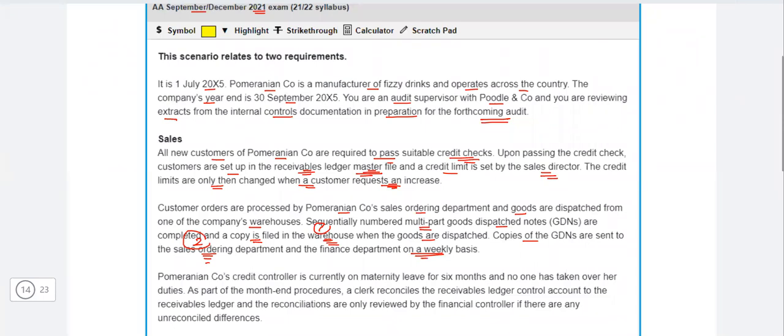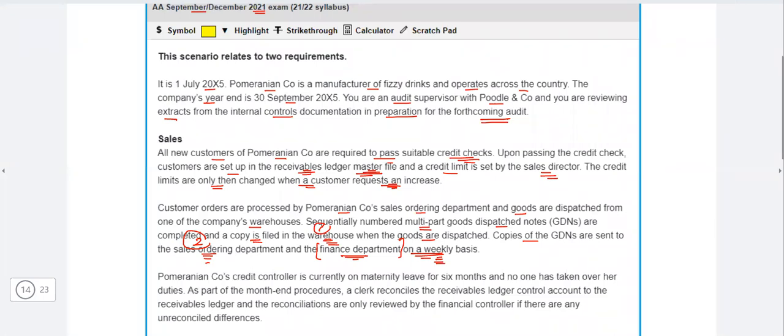And then we have the finance department on a weekly basis. Now the finance department, because the goods have been dispatched, should send the invoice to the customer. But if these invoices are sent on a weekly basis, it means they are not sending immediately when the goods have been dispatched, and they are taking a week or more. Then the finance department may get late in recording the sales as well as the receivables.